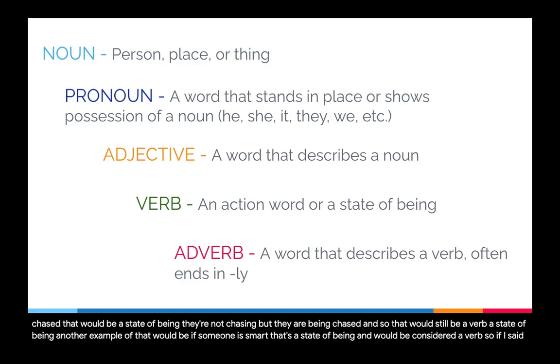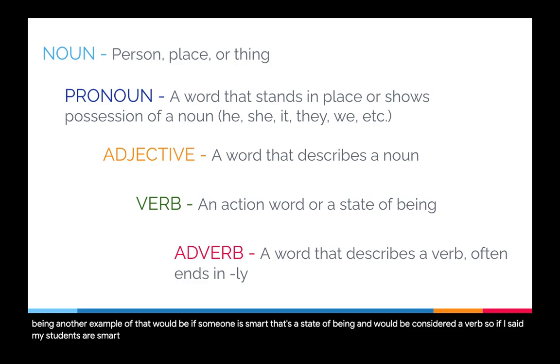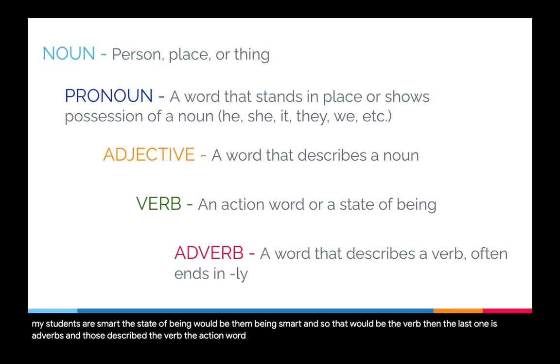So if I said my students are smart, the state of being would be them being smart, and so that would be the verb. Then the last one is adverbs, and those describe the verb, the action word. And they often end in ly, although they do not always end in ly.